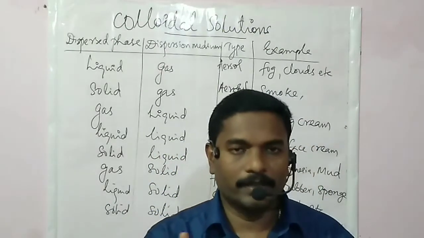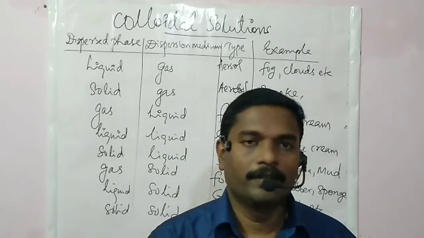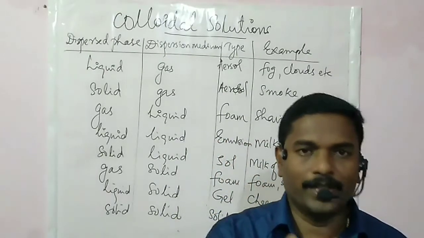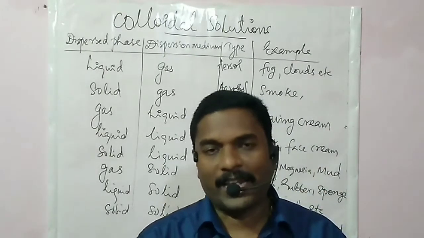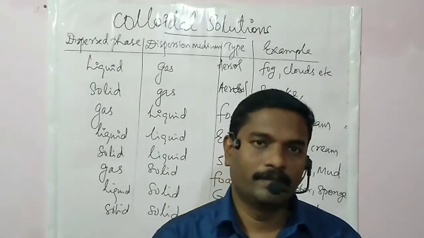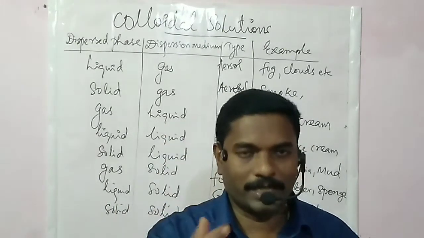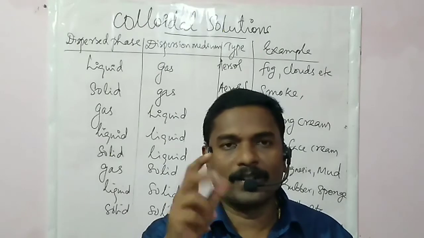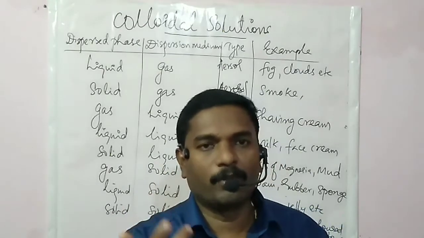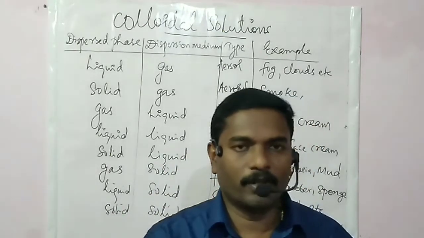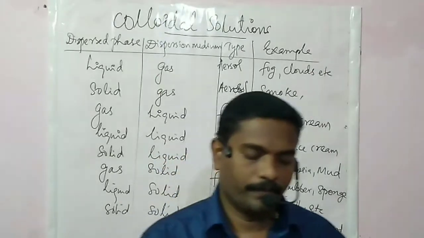They scatter a beam of light, and that scattering is called the Tyndall effect. Canopy in a dense forest, or light from a projector, in which the smoke or dust particles are in zigzag motion, are examples of the Tyndall effect.